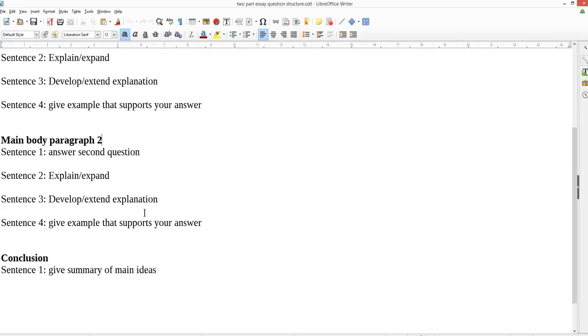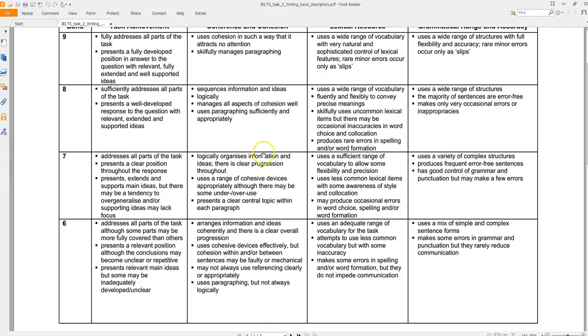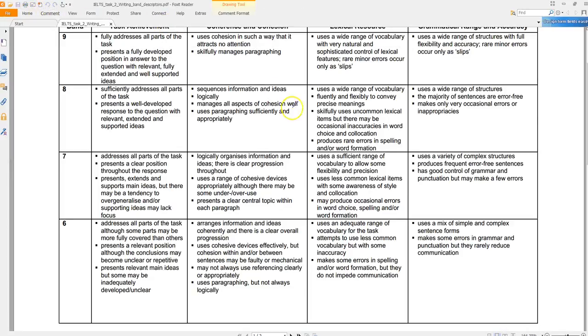Now, the criteria. I'll show you. You've probably seen it before. Writing band descriptors. Let me open this. Okay, yeah. So, not to repeat myself, but I probably will. To get at least a 7, you need a logical organization of information and ideas. But what I refer to here in using the structure is we need to have a progression, a clear